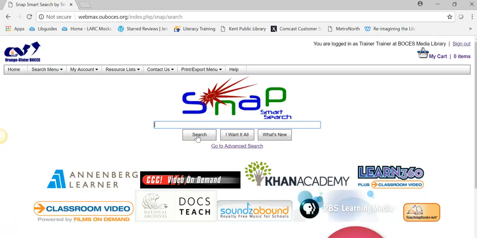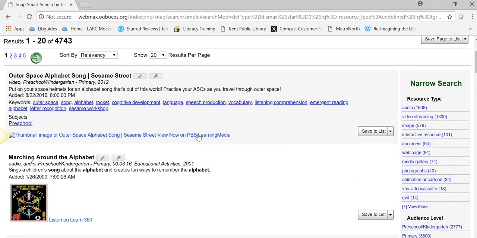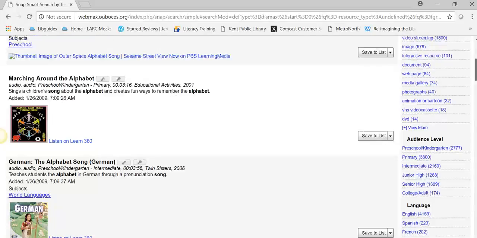Okay, I'm going to type in a search term, which is how you normally would use the resource. So we're looking for alphabet songs. I want to apologize. There should be a thumbnail here. The PBS Learning Media and Core Curriculum content right now, we're having a little bit of an issue with these images showing up. It does not mean that there's anything wrong with the resource, so hopefully we'll get this fixed really soon. So there are different resources here that relate to alphabet songs.